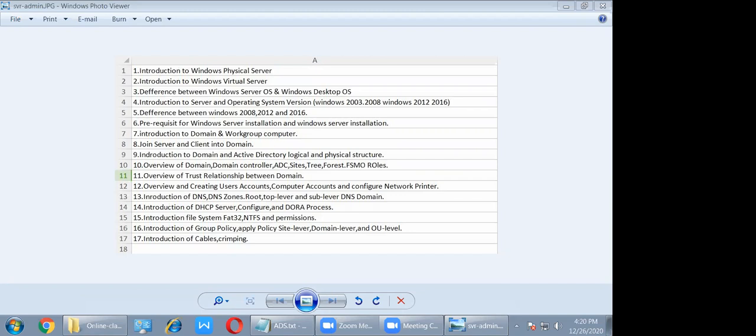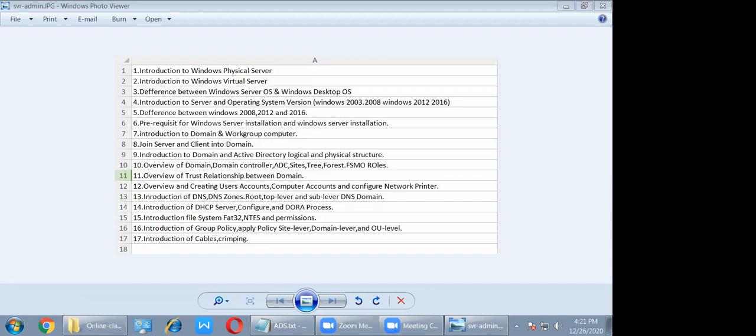Got the point? At the administrator level, whatever we are going to learn, the same thing we can do in 2012 and 2016 also. For example, if you are responsible as a system administrator, the same administrator responsibility you can do in 2008, 2012, 2016, and 2019 also.